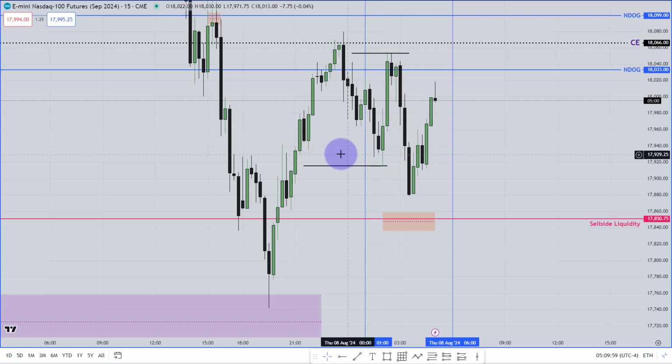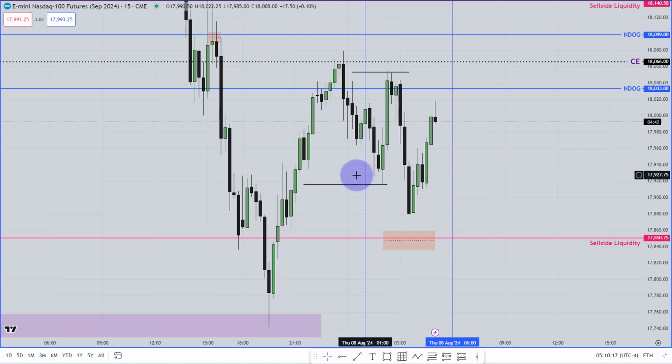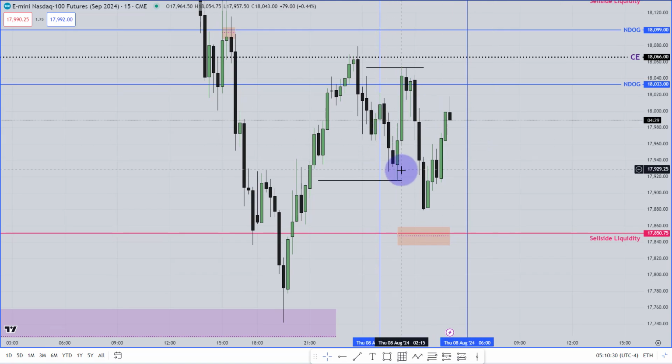Now, it has taken this low. You can see it has been taken over here. It doesn't need to take that low. It can come very near to that low, and then it can make relatively equal lows over there as well. So you don't need to think that it has to take that low with a shallow. No, it doesn't need to do that. It can just fail to take that low, and it can make relatively equal lows over there. It can fail to take that high, and it can make relatively equal highs over there as well. Okay, so all you need to see is, did the market make the liquidity or not?